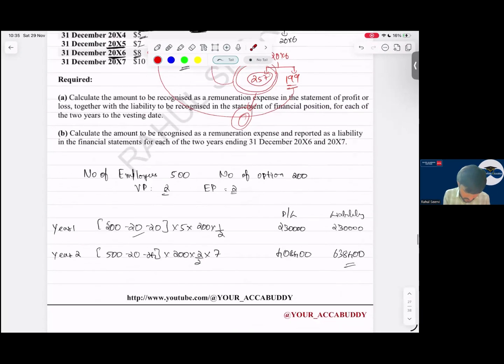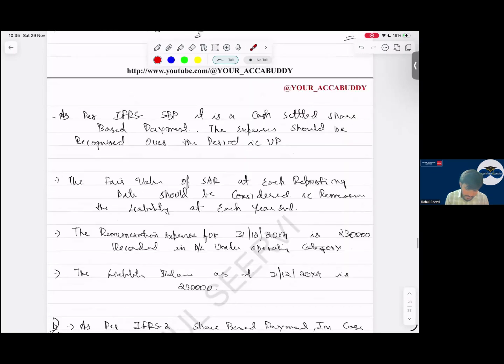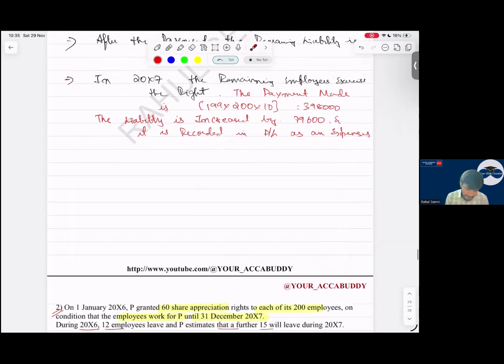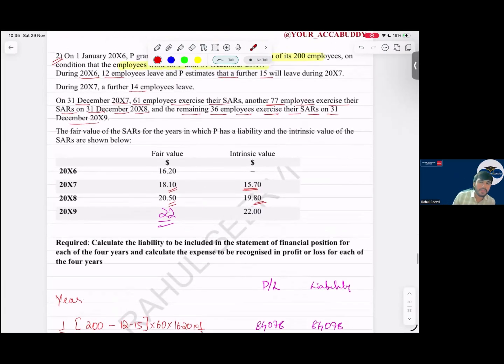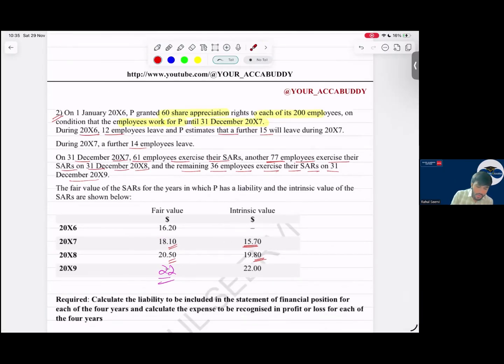So see here now. Let me take a good example, example number two. On 1st January 2006, P granted 60 share appreciation rights, which is a cash settled share based payment, to each of its 200 employees on a condition that the employees work for P until 31st December 2007. So for how many years should employees work? 2 years. During 2006, 12 employees leave and P estimates that a further 15 will leave.